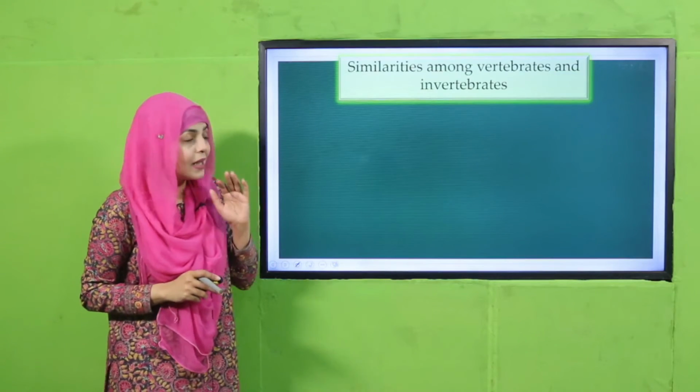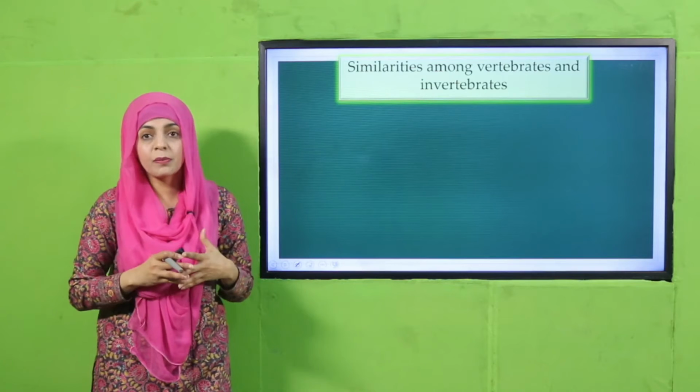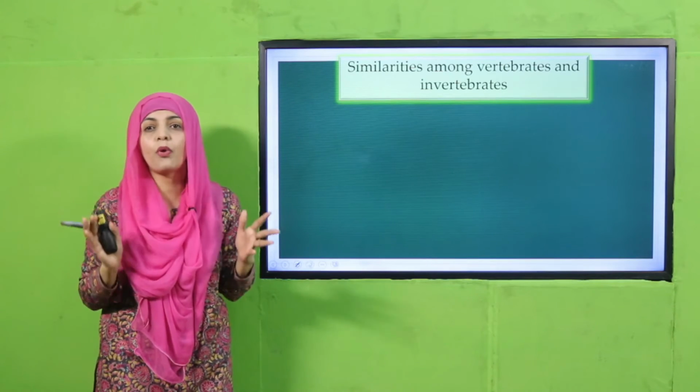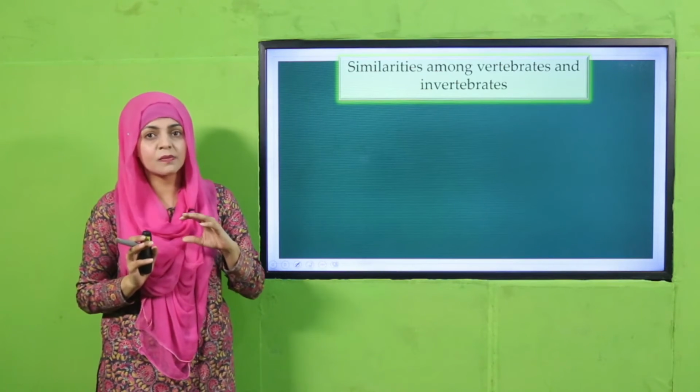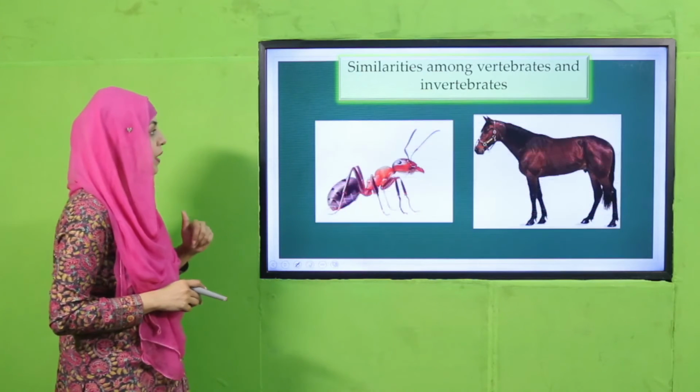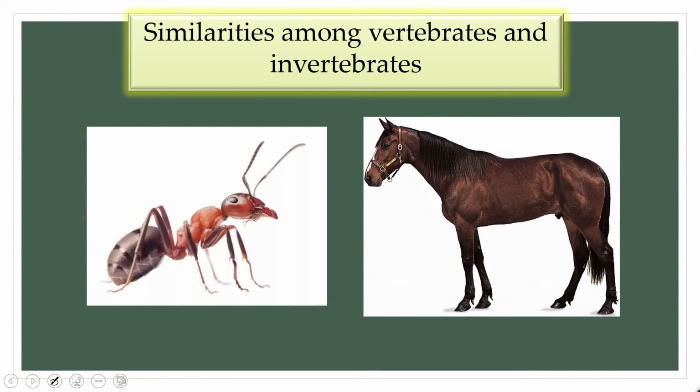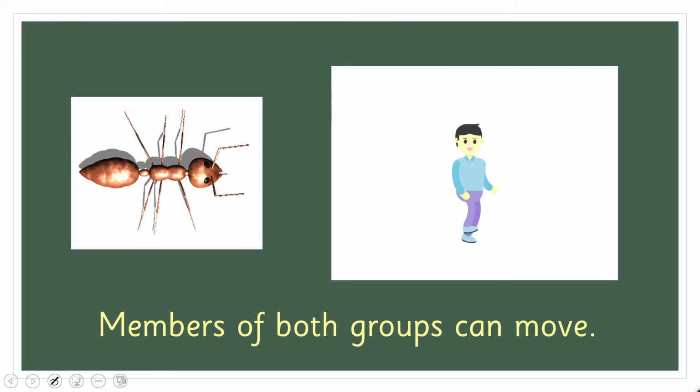So my dear students, let's talk about, हमने vertebrates और invertebrates पढ़ लिए. आपको लग रहा है कि शायद ये दोनों बहुत different हैं, but there are some similarities in them. Let's quickly have a look. So an ant and a horse. This is invertebrate. This is a vertebrate. So what are the similarities?